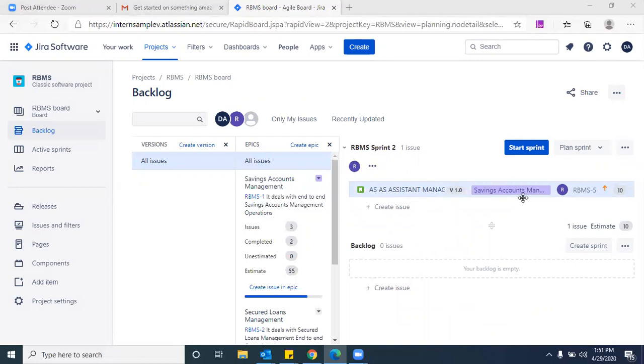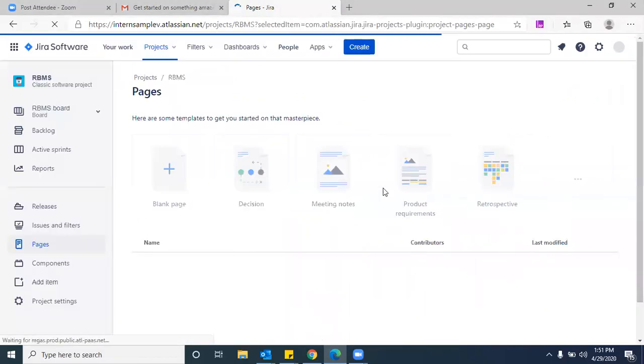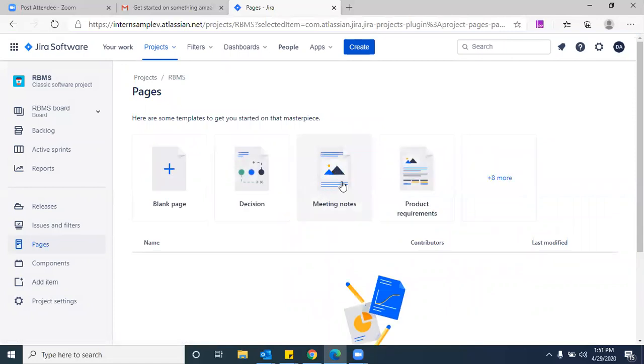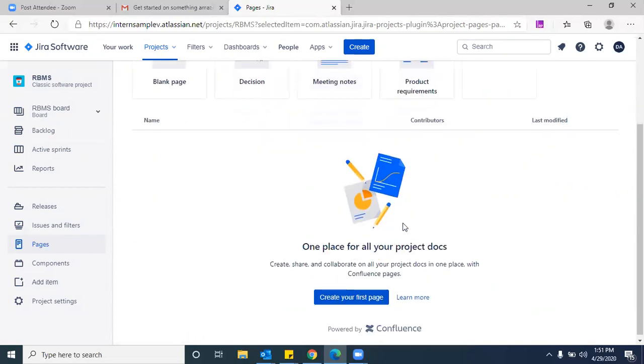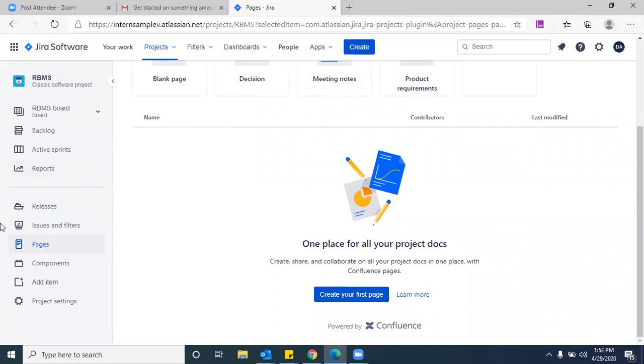Okay, so in this way we can use it. And even we discussed about this pages, hope you remember. This pages is nothing but the Confluence tool. I told you, either to maintain your sprint planning meetings, and even stand-up meetings, review meetings, retrospection meetings. All these things that we can add with minutes using Confluence, and this Confluence is being used same as SharePoint. Do remember, it's a repository of your product documents. Is that clear?